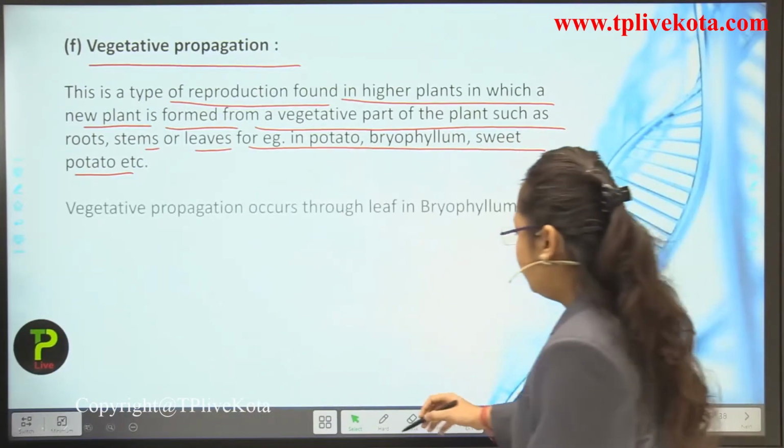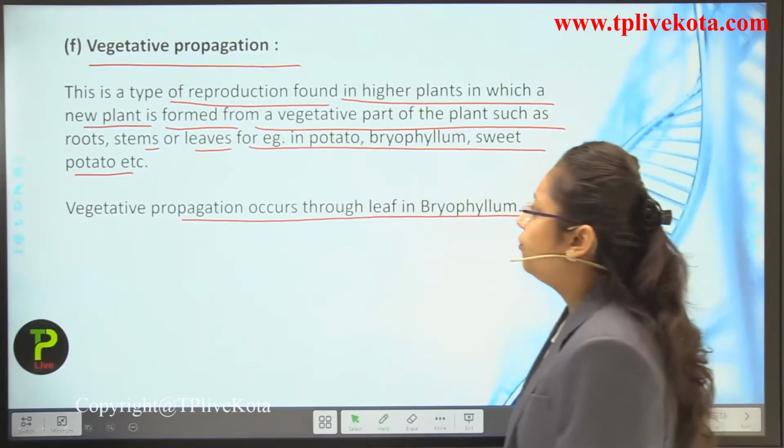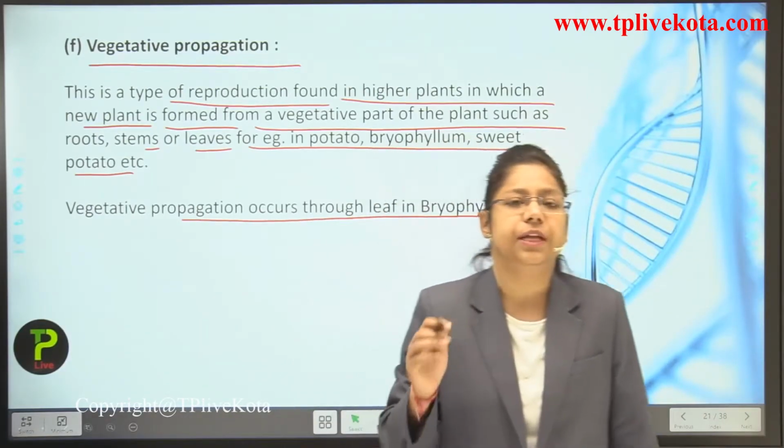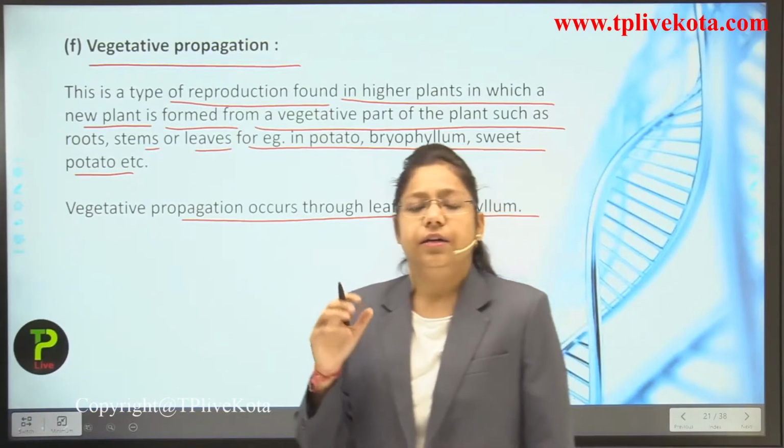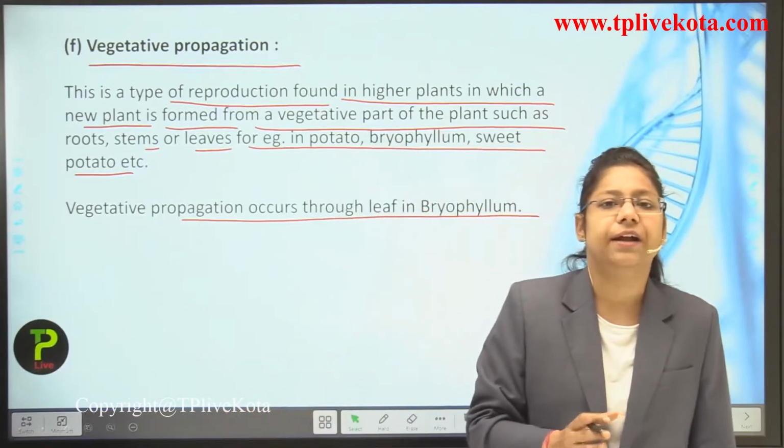Now, vegetative propagation occurs through the leaf in bryophyllum. If we talk about bryophyllum, the plantlets which are born on a leaf get detached and a new plant is formed.